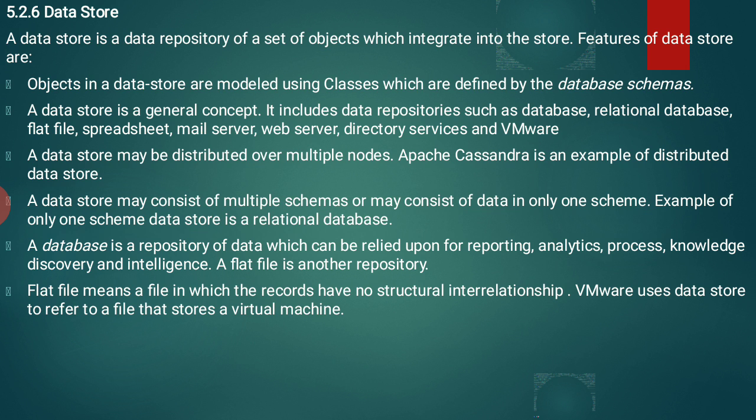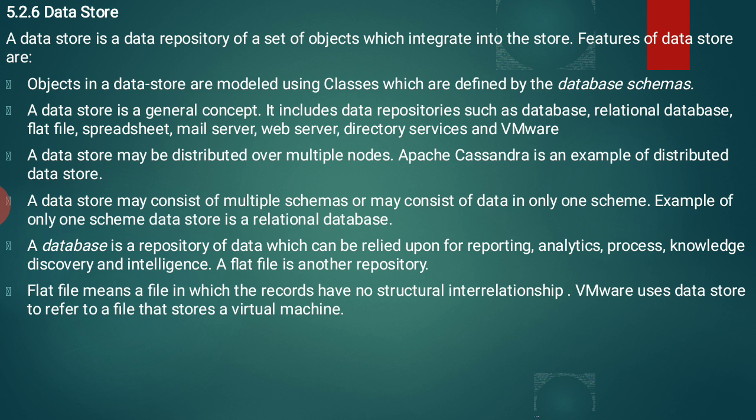Flat file means a file in which the records have no structured interrelationship. Whatever data you have stored doesn't consist of any external relationship or interrelationship.